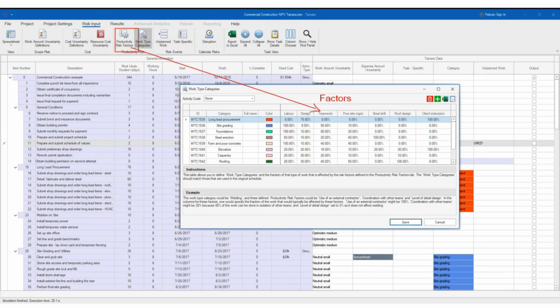And we generated, for example, a category called elevators, and these elevators have different weights for the task effects. So it's going to be 20% labor, 20% design, 10%, 10, 10, 20, etc. In this case, the biggest factor is going to be client indecision. Same thing here with carpentry: it's going to be 20, 30, 20, etc.